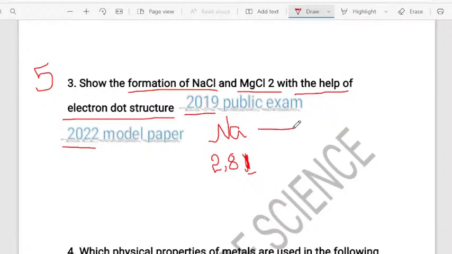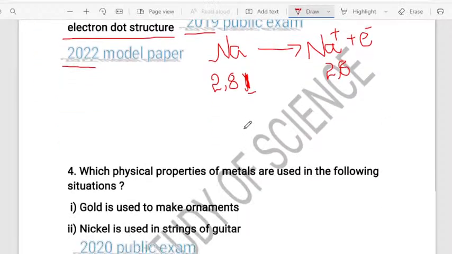So now what happens? Sodium will easily lose 1 electron. So Na becomes Na plus. By losing 1 electron, Na becomes Na plus. So now Na plus has only 2, 8 electrons, because it has lost 1 electron and formed the cation. So you have to mention that 1 electron which is being lost. Similarly, chlorine. When we talk about chlorine, what happened? See, the electronic configuration of chlorine is 2, 8, 7. This is how we want to write in the examination.